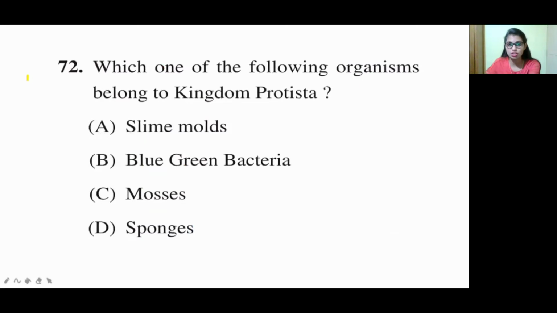Now move on to the next question. Which of the following organisms belong to kingdom Protista?